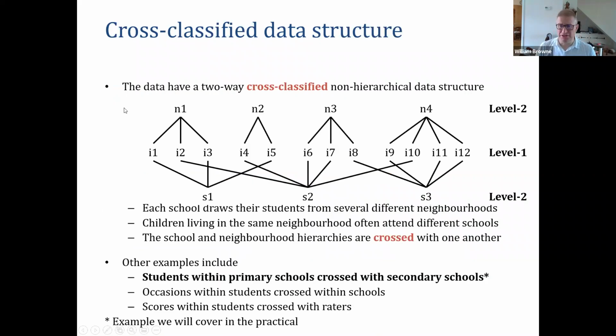So we've really only so far touched on nested models, and that's not the topic of this talk. What we're interested in are cross-classified data structures. So here is an interesting data structure, this lines and dots kind of data structure that we have here. So here we have 12 individuals going from individual 1 on the left to individual 12 on the right. And this is our level at which we've collected data. So we've collected data on individuals.